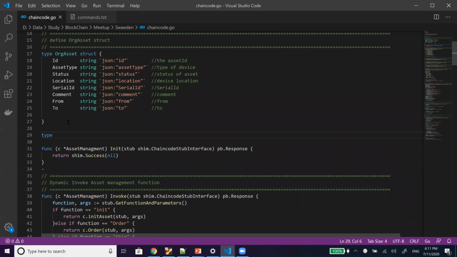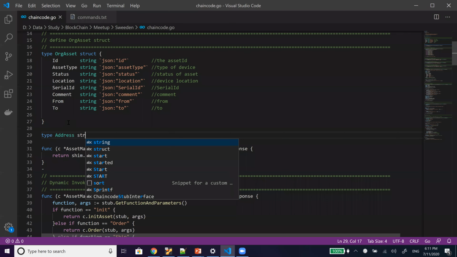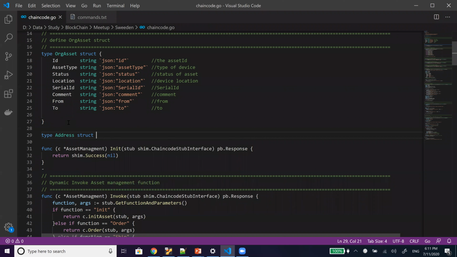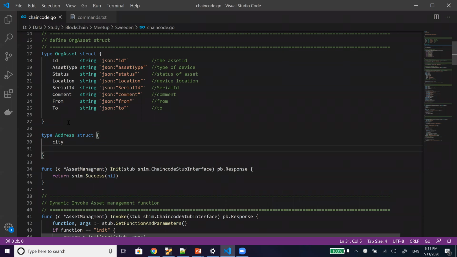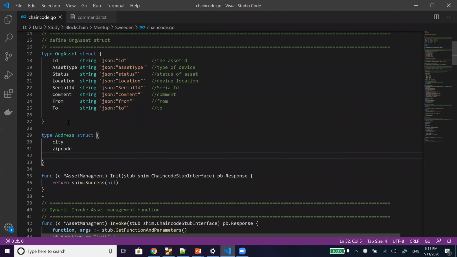Yes, maybe I can say an address structure. Suppose we are giving the address of an employee, it might have something like city and maybe zip code. So we will be making it like this. I can share the link, there are many options available.